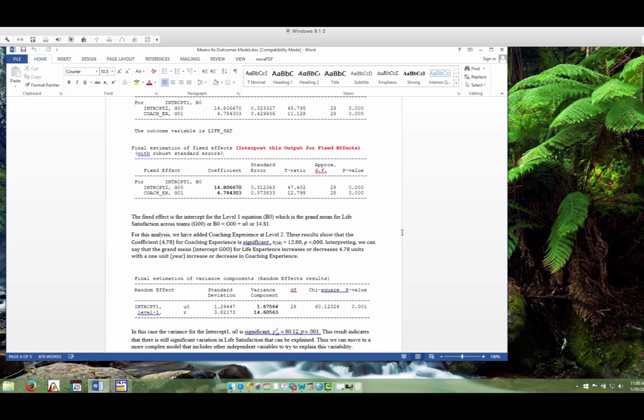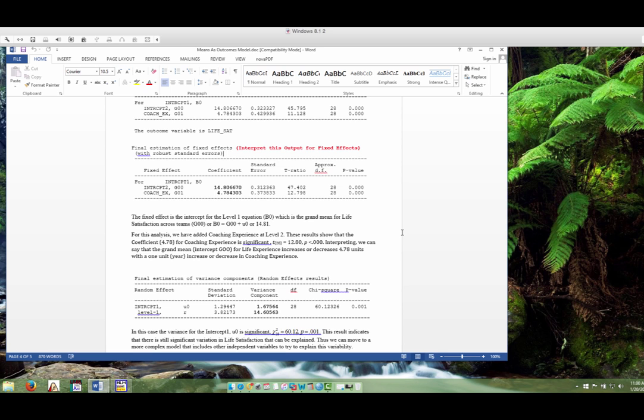At level 2, we added mean coaching experience for each team. These results show that the grand mean centered coaching experience is significant.